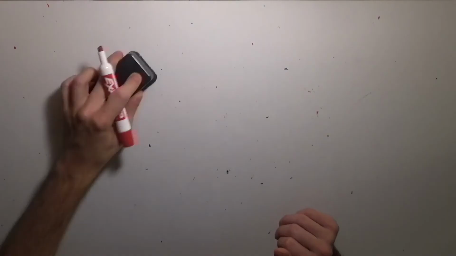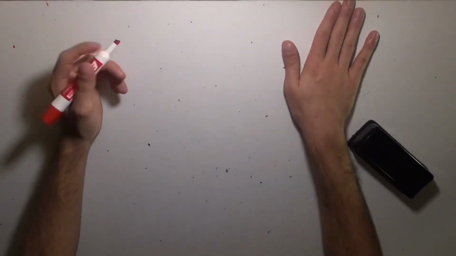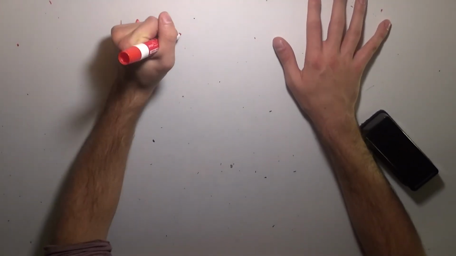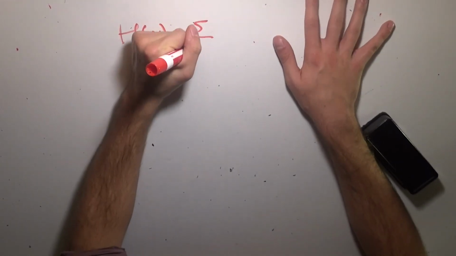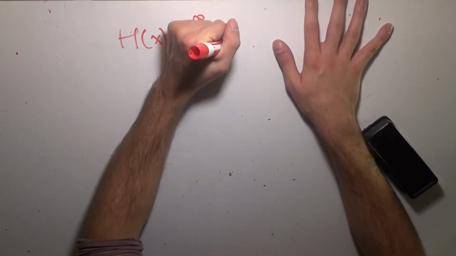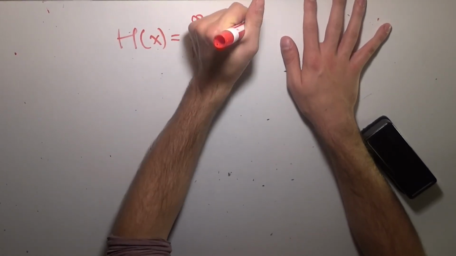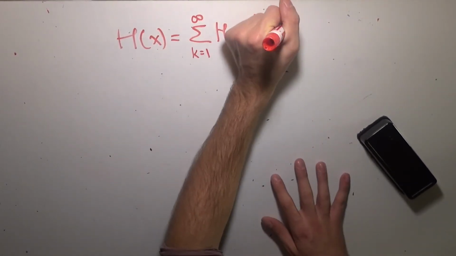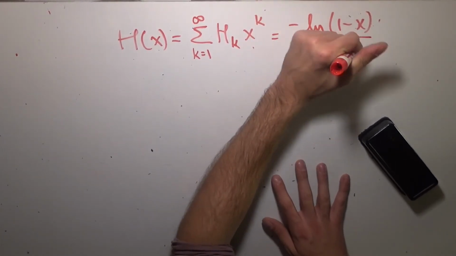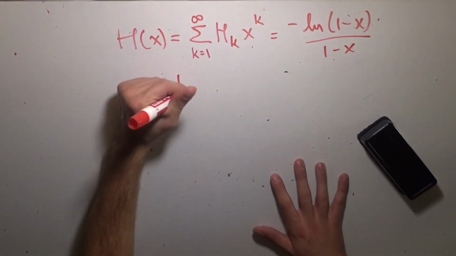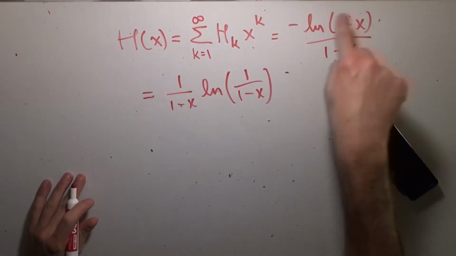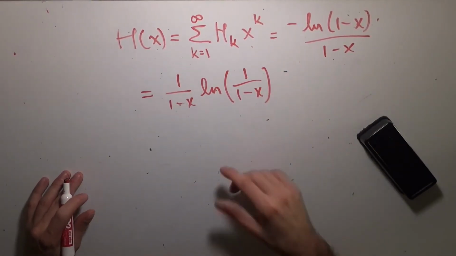And then I want to sort of do something about the harmonic series that we discovered. So what did we have? We had that capital H of x, which we said was equal to the sum from k equals 0 to infinity of the kth harmonic number times x to the k. Right, and we discovered that this was equal to minus the natural logarithm of 1 minus x divided by 1 minus x. And I showed that you could write this in a funny way, like this, where I brought the negative 1 in as a power and then brought the denominator out as a product.